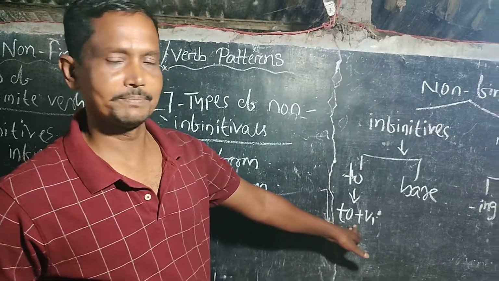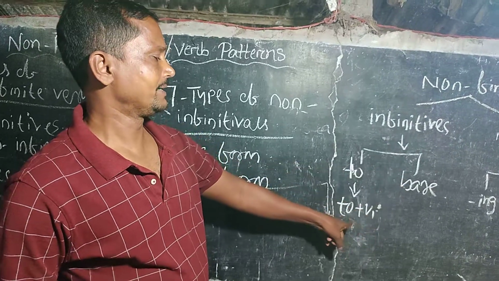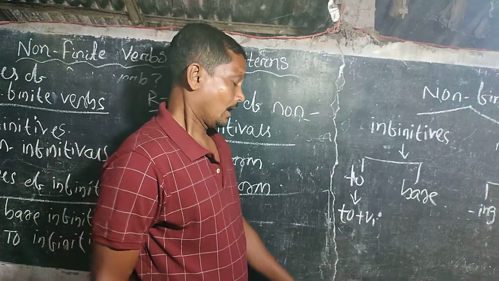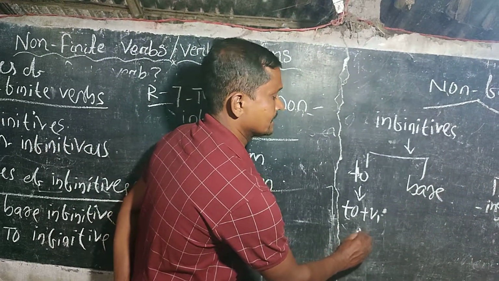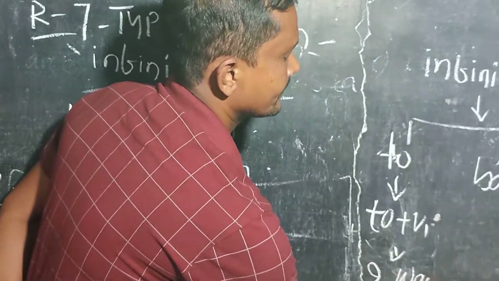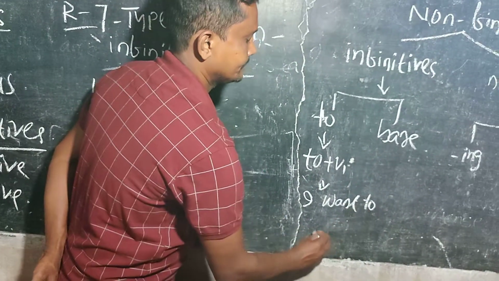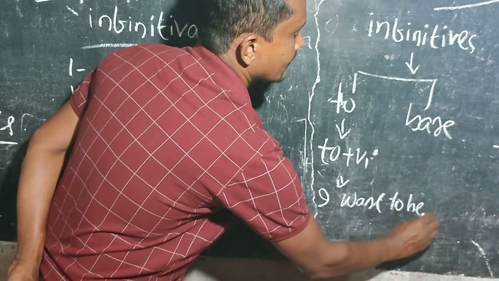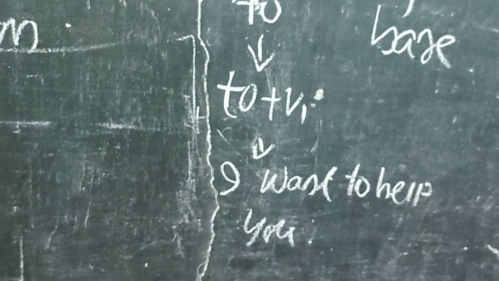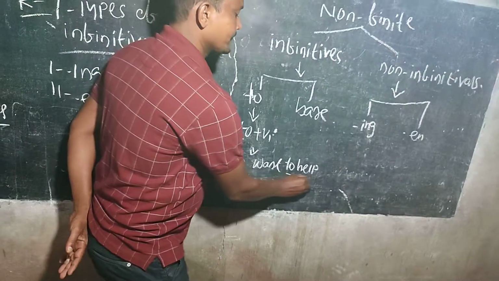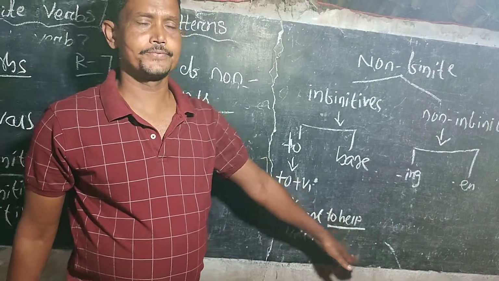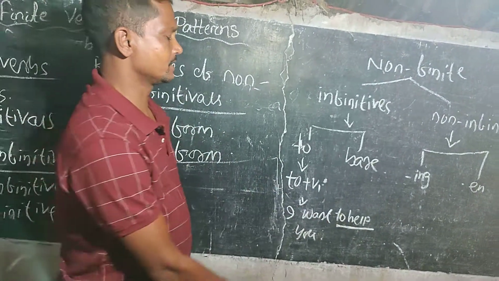So what is to infinitive? To infinitive means to plus v1. Example: I want to help you. I want to help you, and here to plus v1 is to help, and it is known as to infinitive.